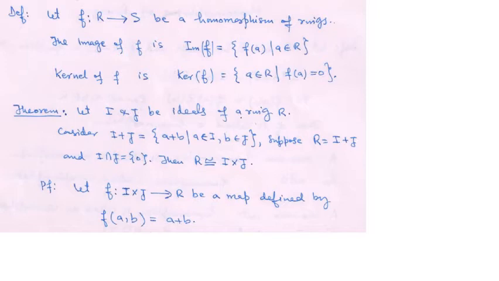Now out of homomorphisms we have two subsets of R and S. So if f is a homomorphism from a ring R to a ring S, then the image of f, which is a subset of S of course, is {f(a) : a in R}, the set of images of all elements of R, and the kernel of f is those elements of R whose image is 0. And later on we will see that this kernel of f is an ideal, etc.